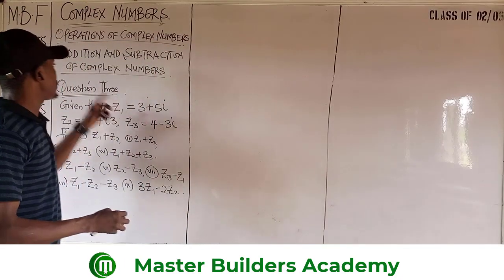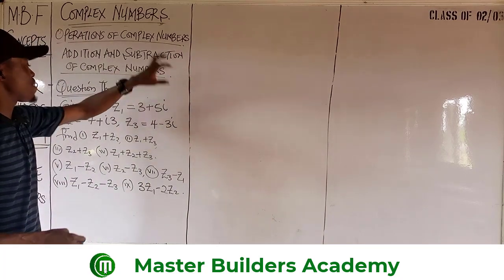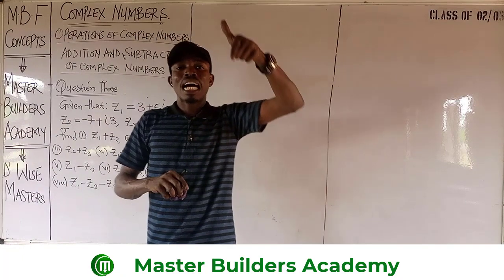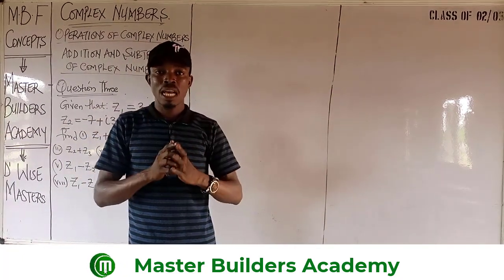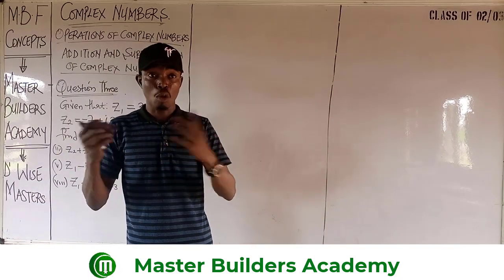All right, so we have addition and subtraction of complex numbers. Like I did mention earlier, you can add two or more complex numbers together, and as well you can subtract two or more complex numbers.